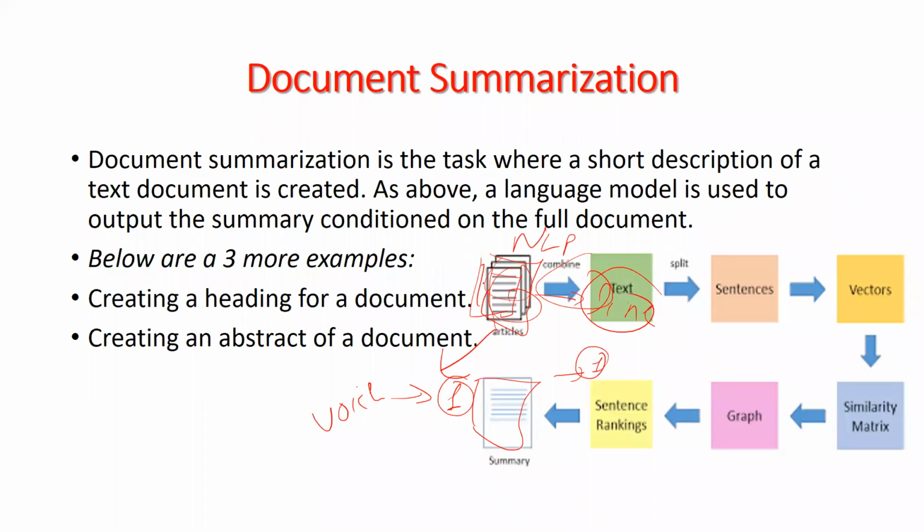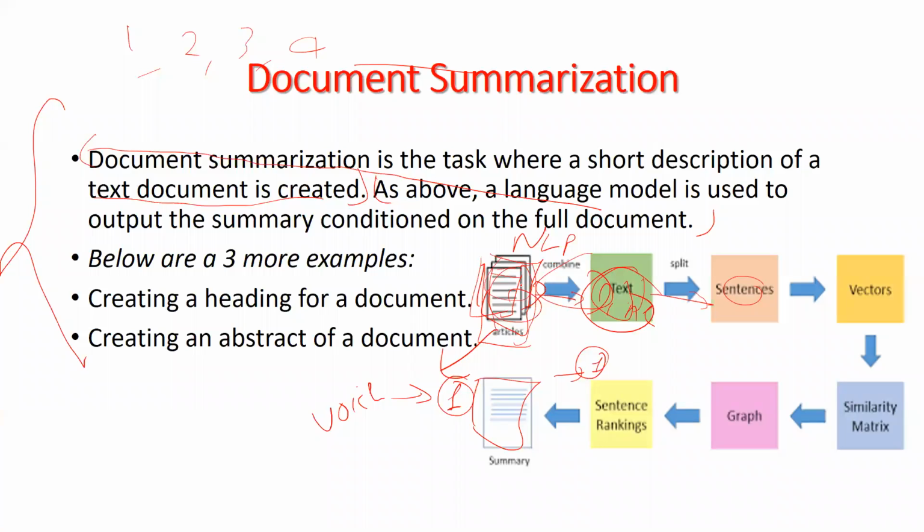First, we have the article, or any book, PDF data set, or word format data set. Then first of all we combine all the data into one text format. After combining the text data set, we split it into sentences. Like in this data set, this is our first sentence and this is our second sentence. So we change our whole text into first sentence, second sentence, third sentence, fourth sentence, and so on.